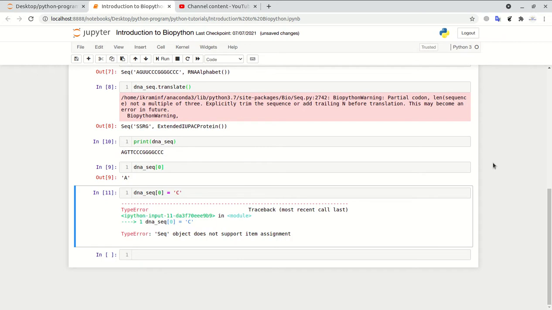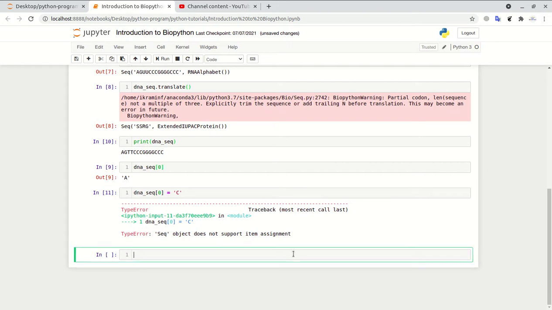But if we want to change the sequence object, then what can we do? We can convert this DNA Seq object into a mutable sequence object. Let's see what happens.